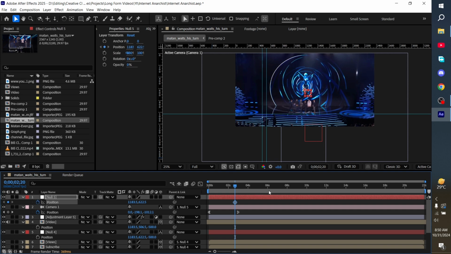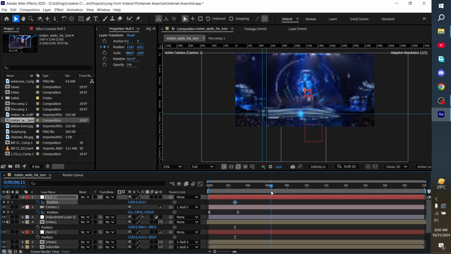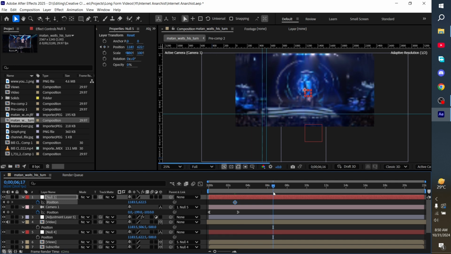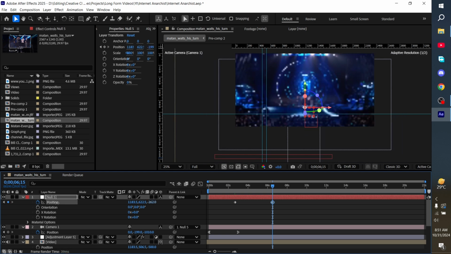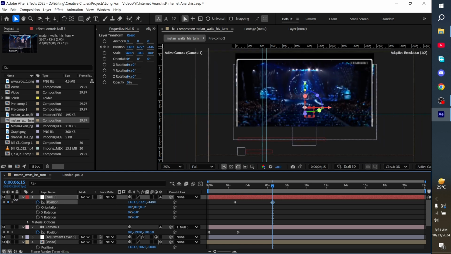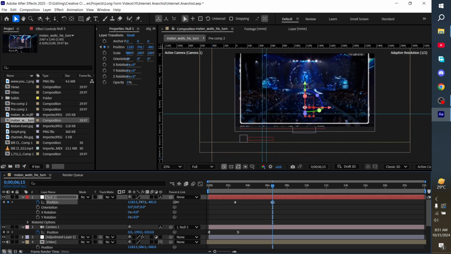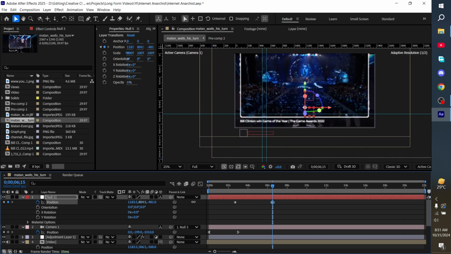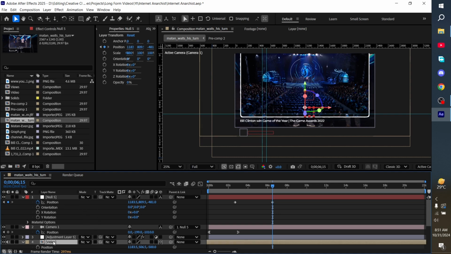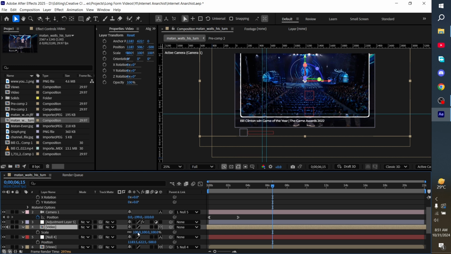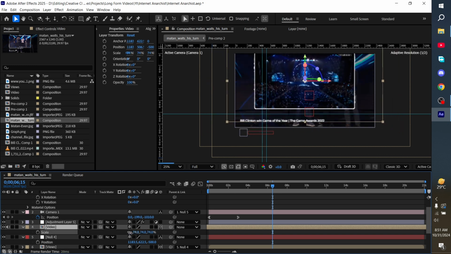make a keyframe, move like 6 seconds forward, because let's say 6:15, and then zoom out. Something like this works. So now we're going to have to adjust the scale of this thing, so let's get it down.